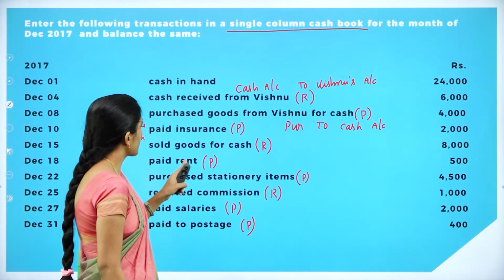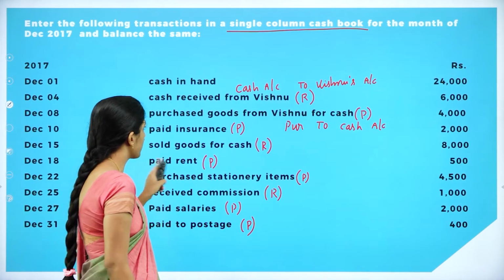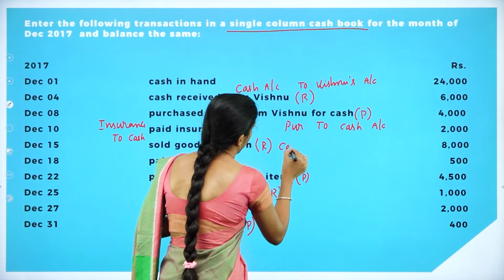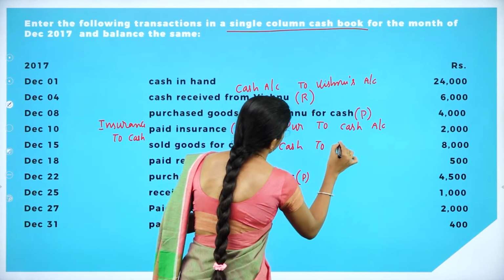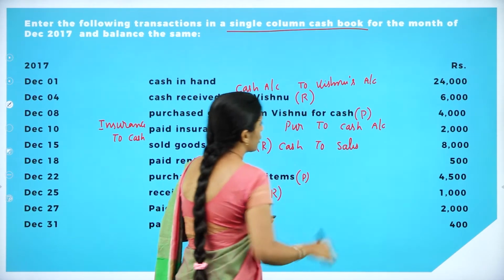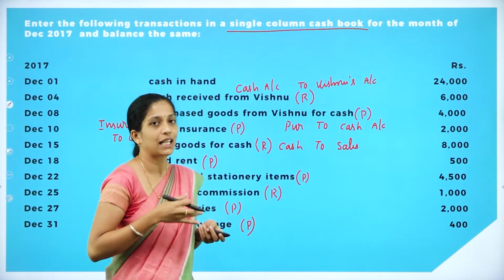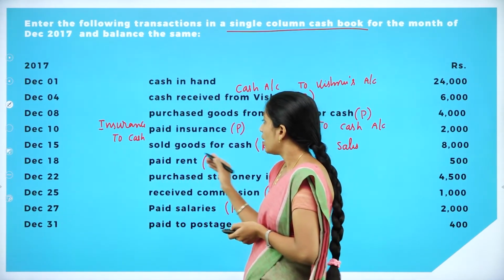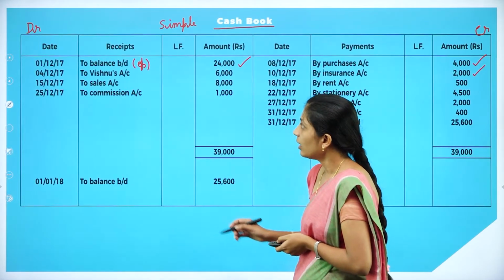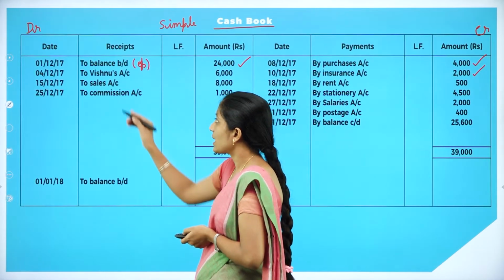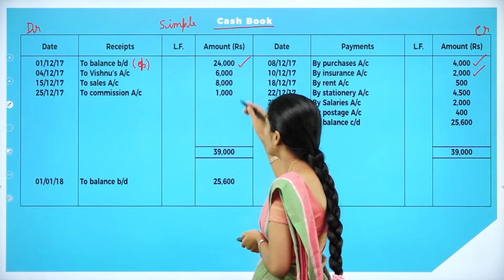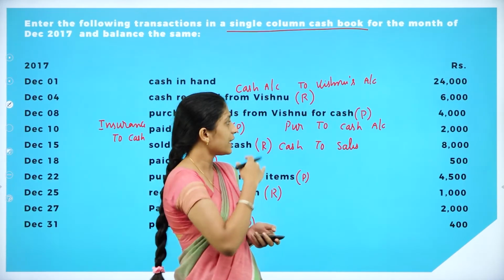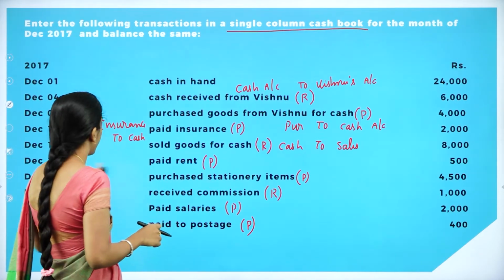Now moving on to the next entry, December 15th, sold goods for cash. Your entry will be cash to sales. It is a receipt. When we are selling goods, we are receiving the amount, so we are going to record it in the receipt side. What is the date? 15/12/2017, to sales account, 8,000. Clear? Yes.